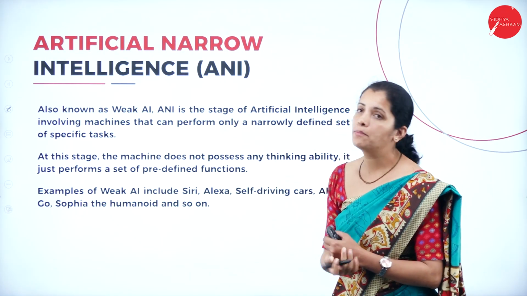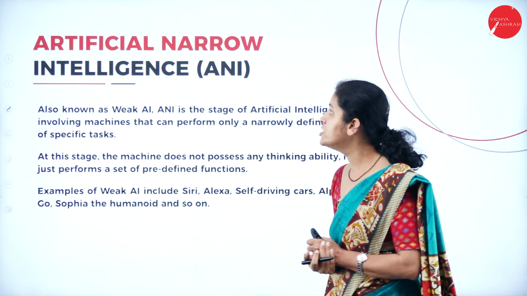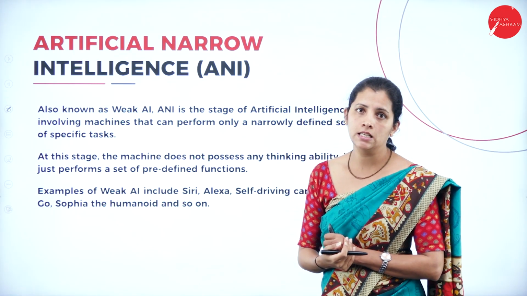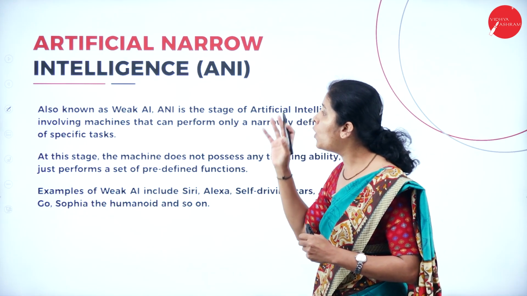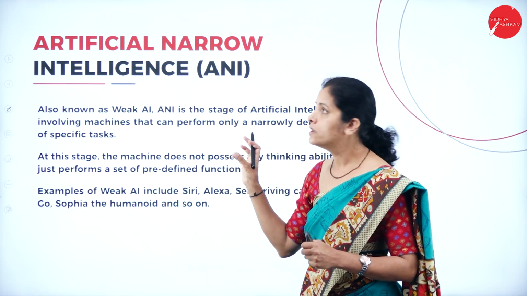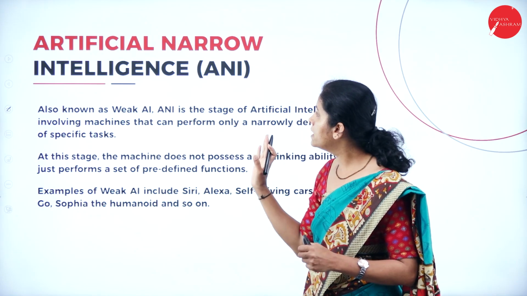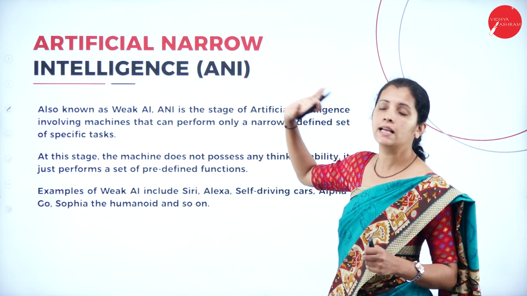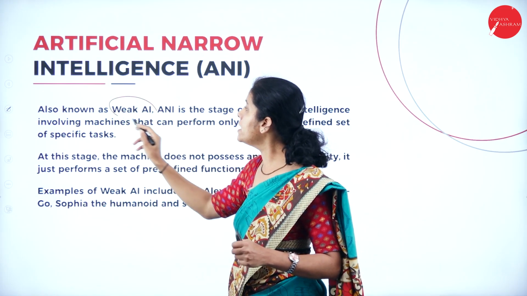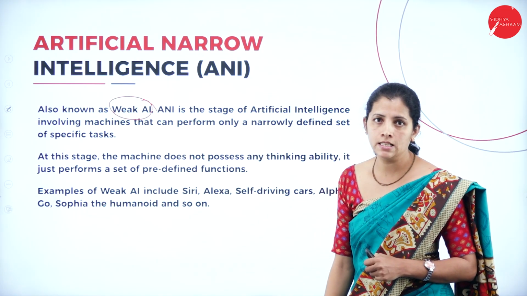At the beginning, I'm going to have artificial narrow intelligence, and it is called ANI. It is called weak AI. Dear student, remember here, what is artificial narrow intelligence? That is nothing but weak artificial intelligence.